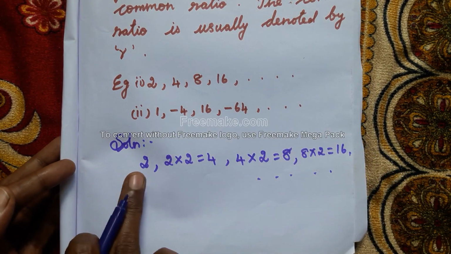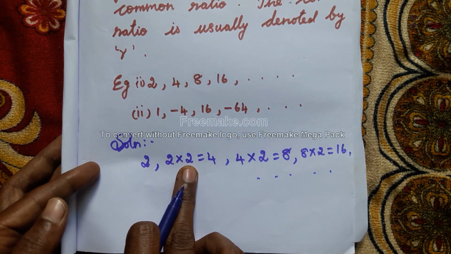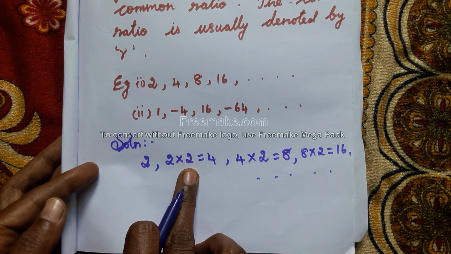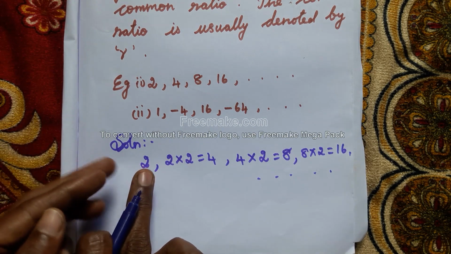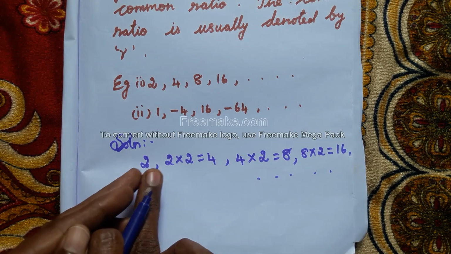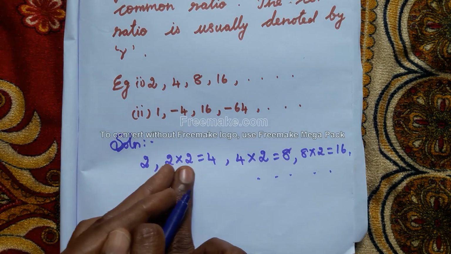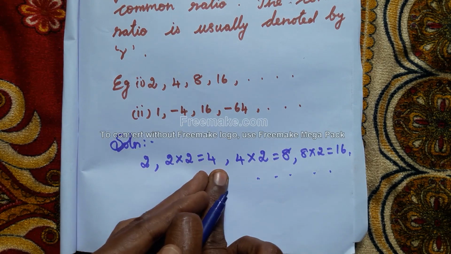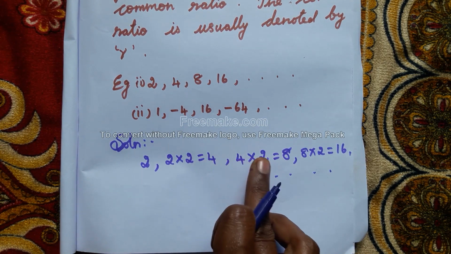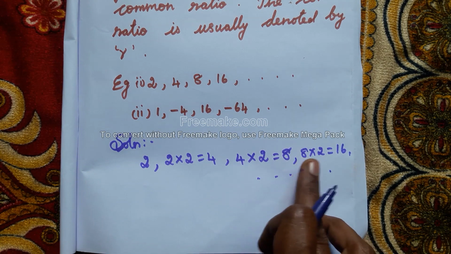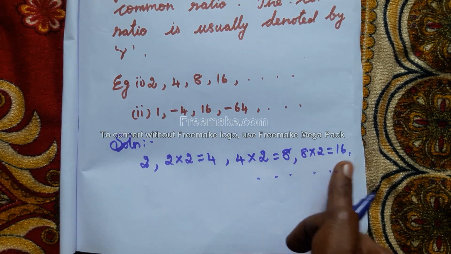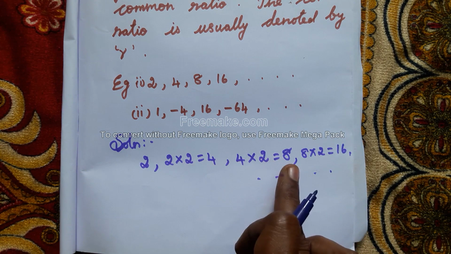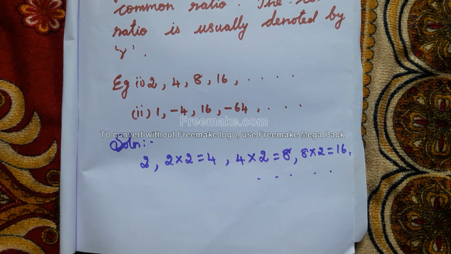Here we multiply every term by a fixed non-zero number, except the first term. For the first term we are not multiplying anything. So it is a geometric progression.